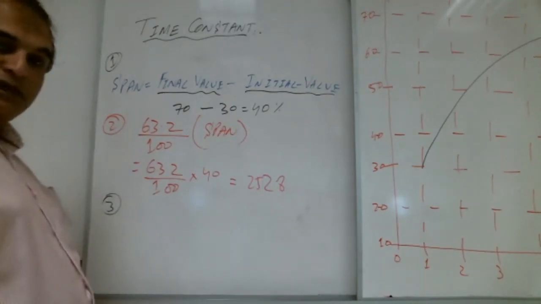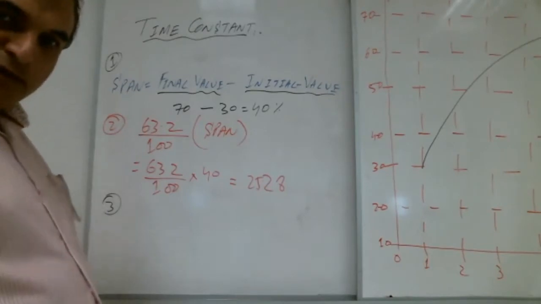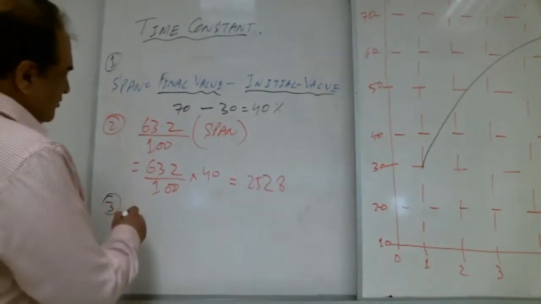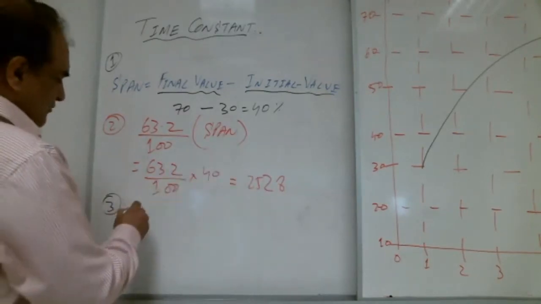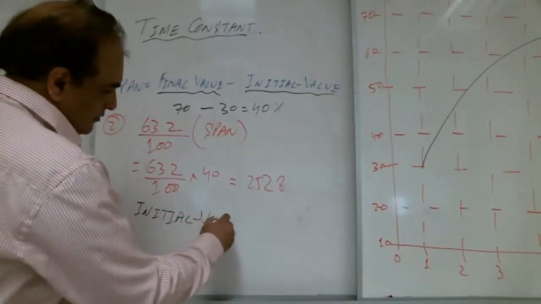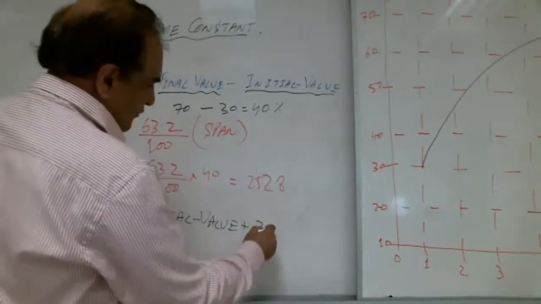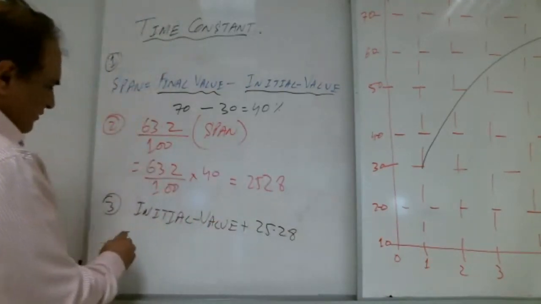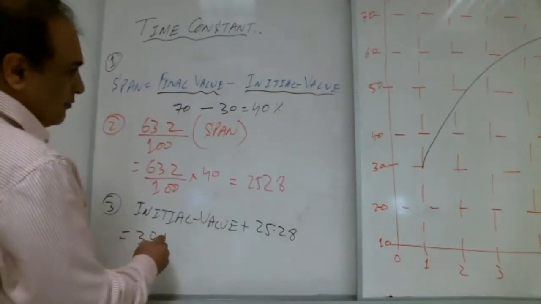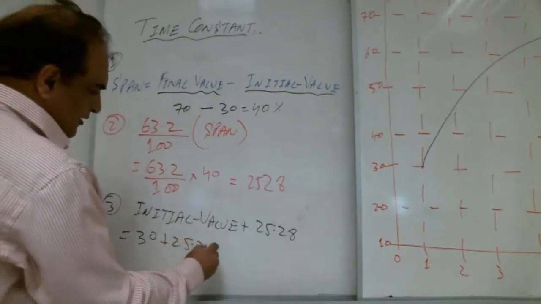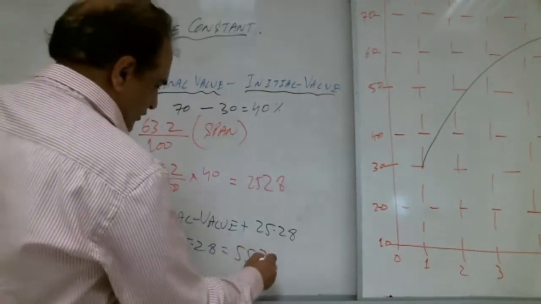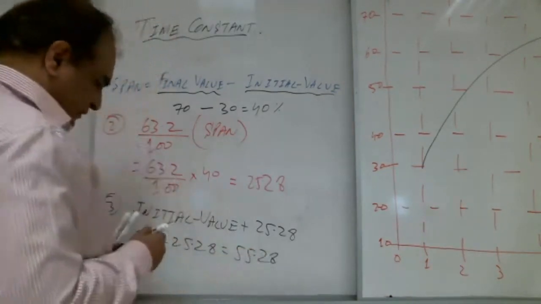One brother is answering, add the initial value. So add the initial value. What is the initial value? Initial value plus this 25.28. 30 plus 25.28. How much? 55.28. Very good.